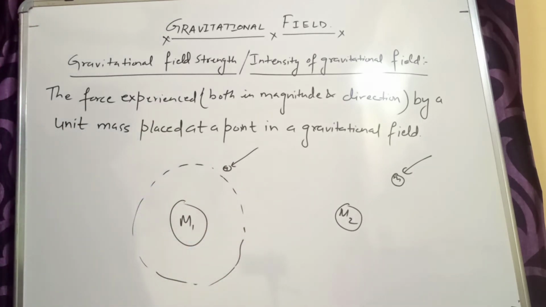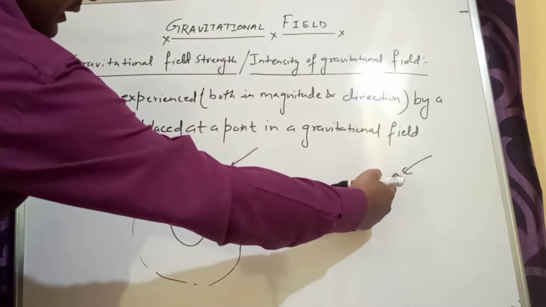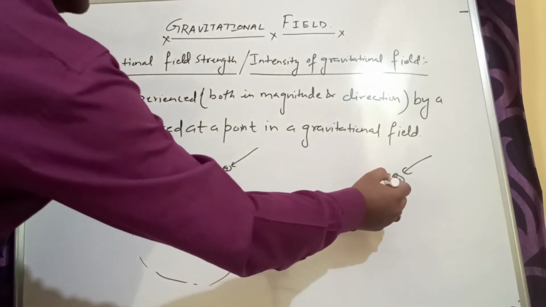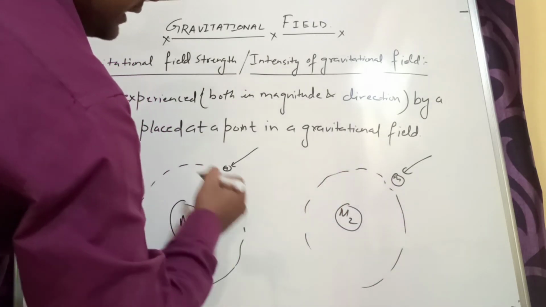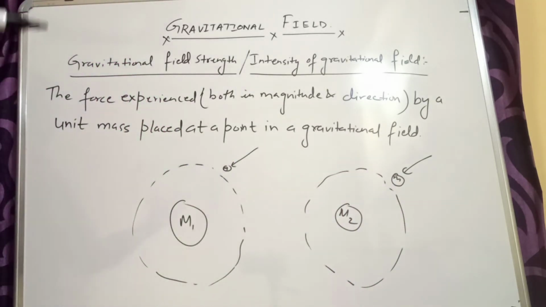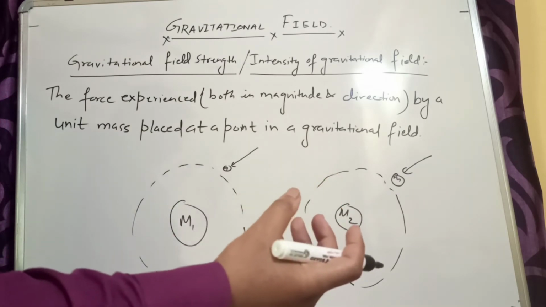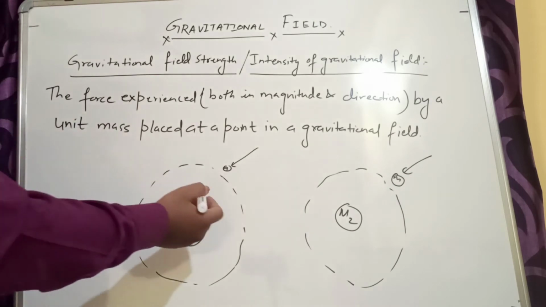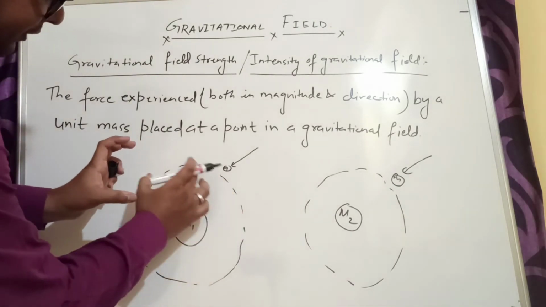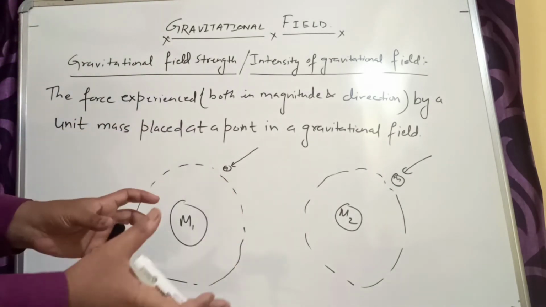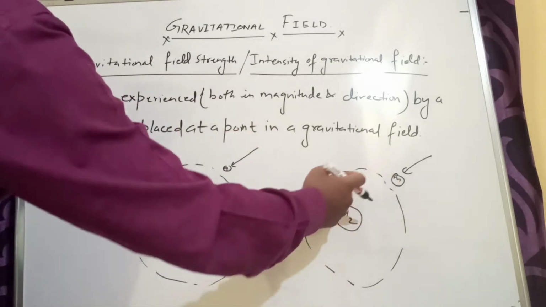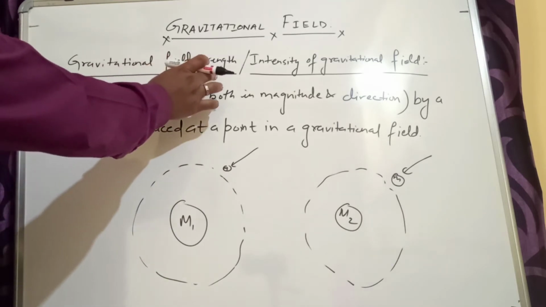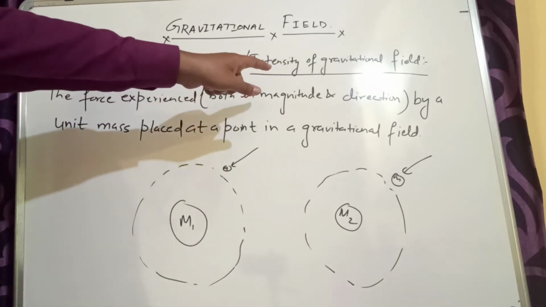When I do the same with M2, inside the gravitational field of M2 I feel a weaker force of attraction. So the strength of the field around M1 is stronger compared to the field of M2. That is the gravitational field strength, or intensity of gravitational field.